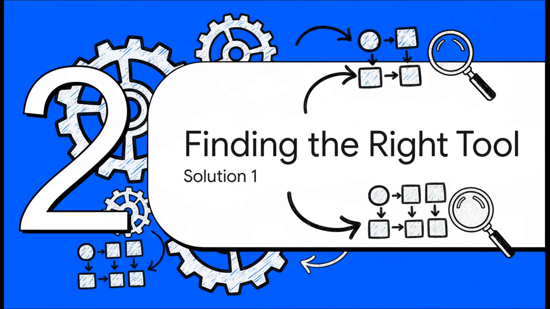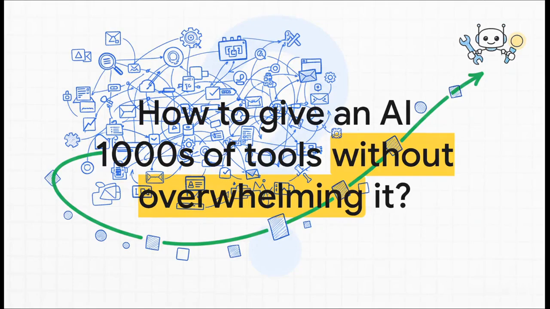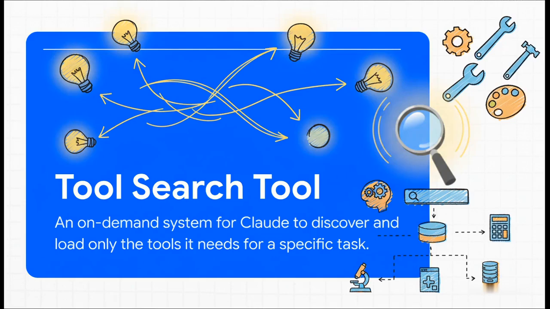All right, so let's get into the first big breakthrough. This one tackles that context window bloat problem head on. This has been a really fundamental challenge for a while now. I mean, how do you give an AI access to a massive toolbox without completely overwhelming it? Well, the new approach is surprisingly elegant. See, instead of handing the AI the entire massive toolbox, you just give it a smart catalog that it can search through instantly. This on-demand system lets the AI dynamically find and load only the specific tools it needs for whatever task is at hand.